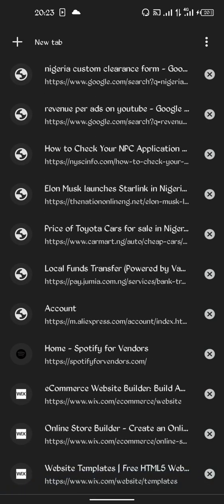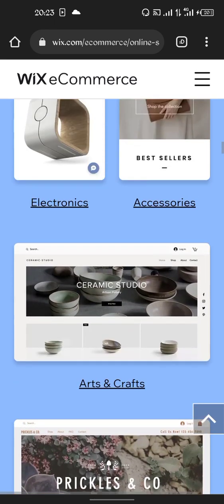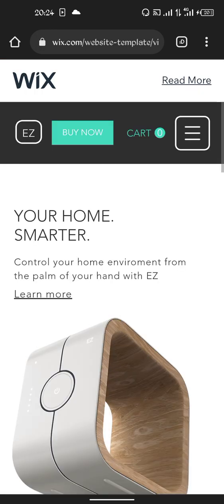Let me go to the online store tab. In my online store, let's say I want to create a store for electronics. If I click on electronics, it's going to load out the template of how it's going to look. So, add to cart now. If you check add to cart over here, it's telling us it's zero. The buy now button is there.